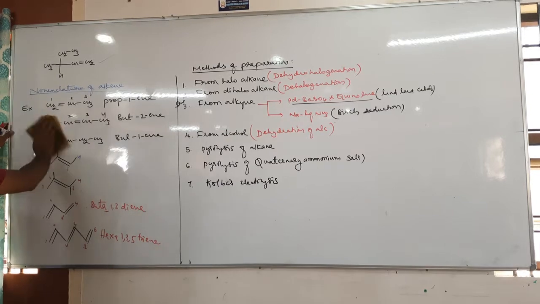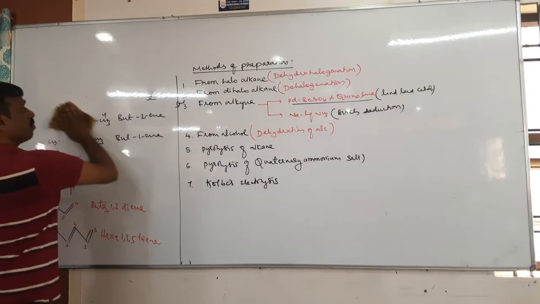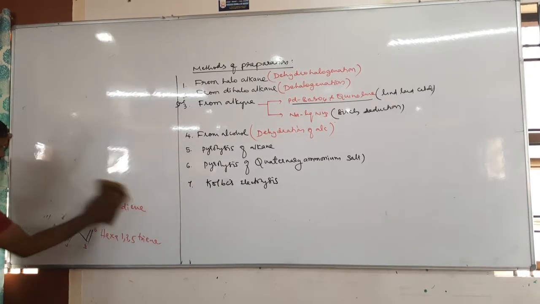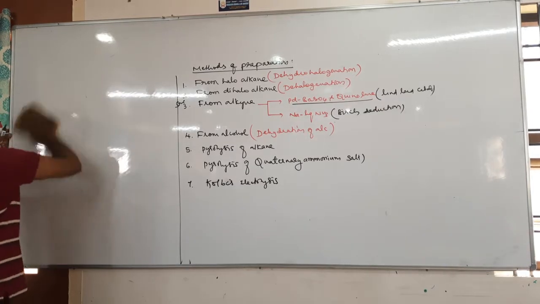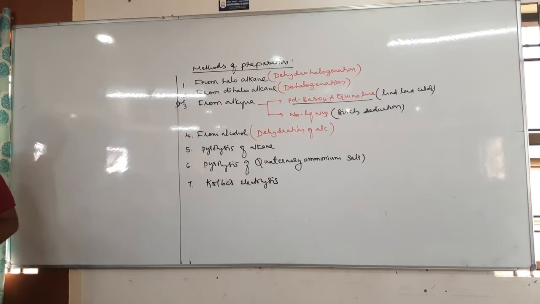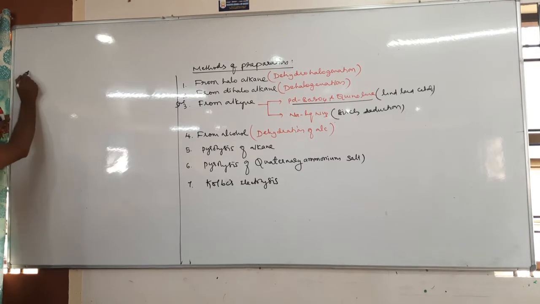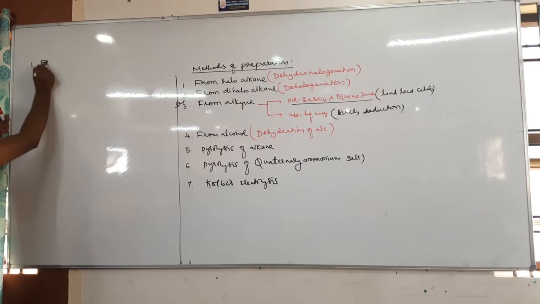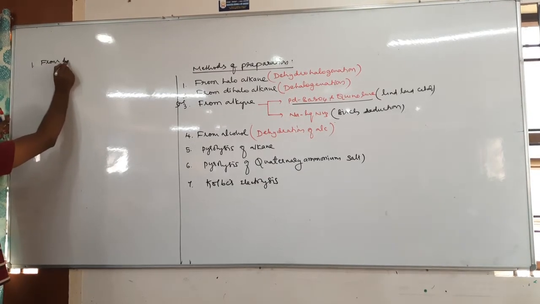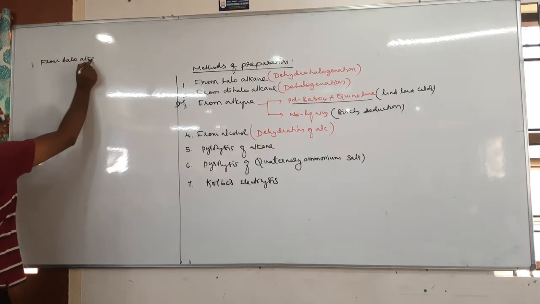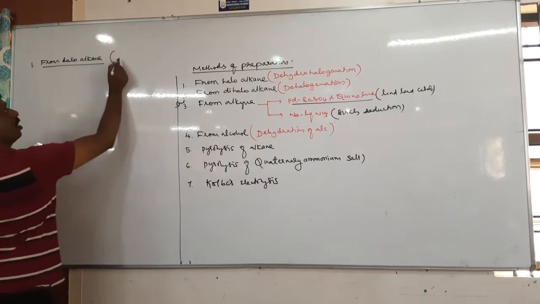So how do you prepare alkenes from haloalkane? First of all, tell me, what are the types of haloalkane? Haloalkane is RX, right?